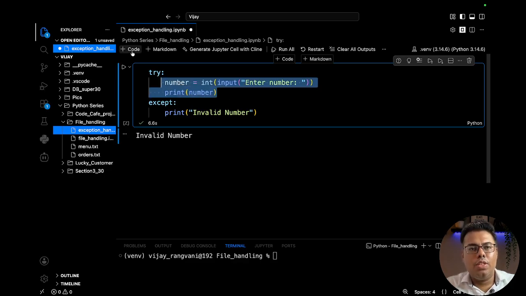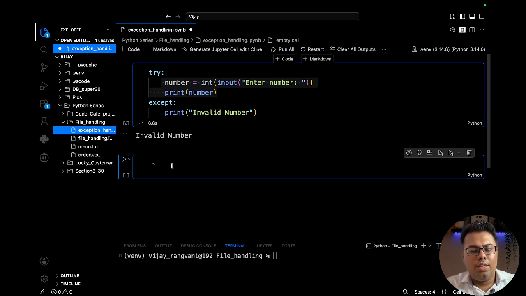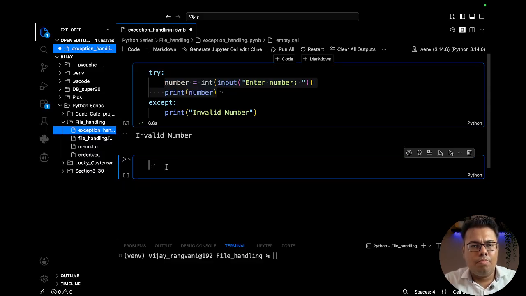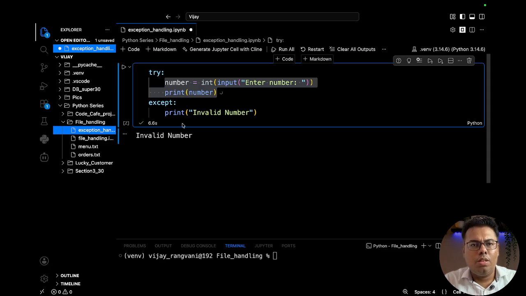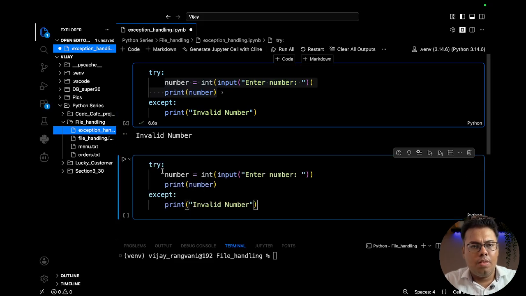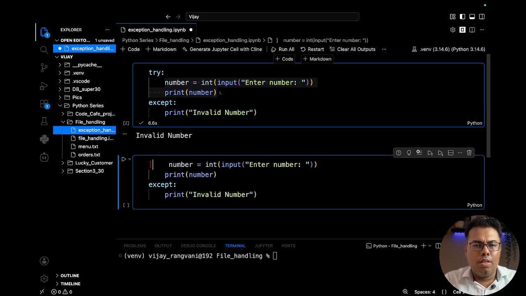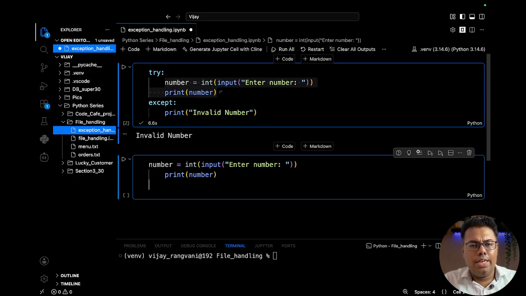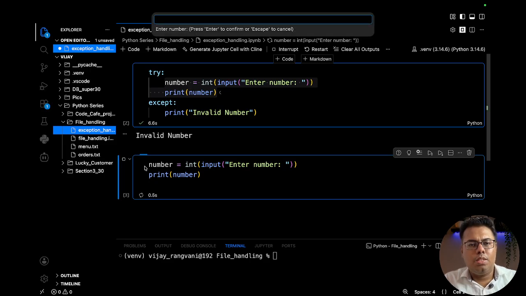And instead of this, just to show you, if I simply copy this one, and remove this portion, and write it without any exception handling, what happens?